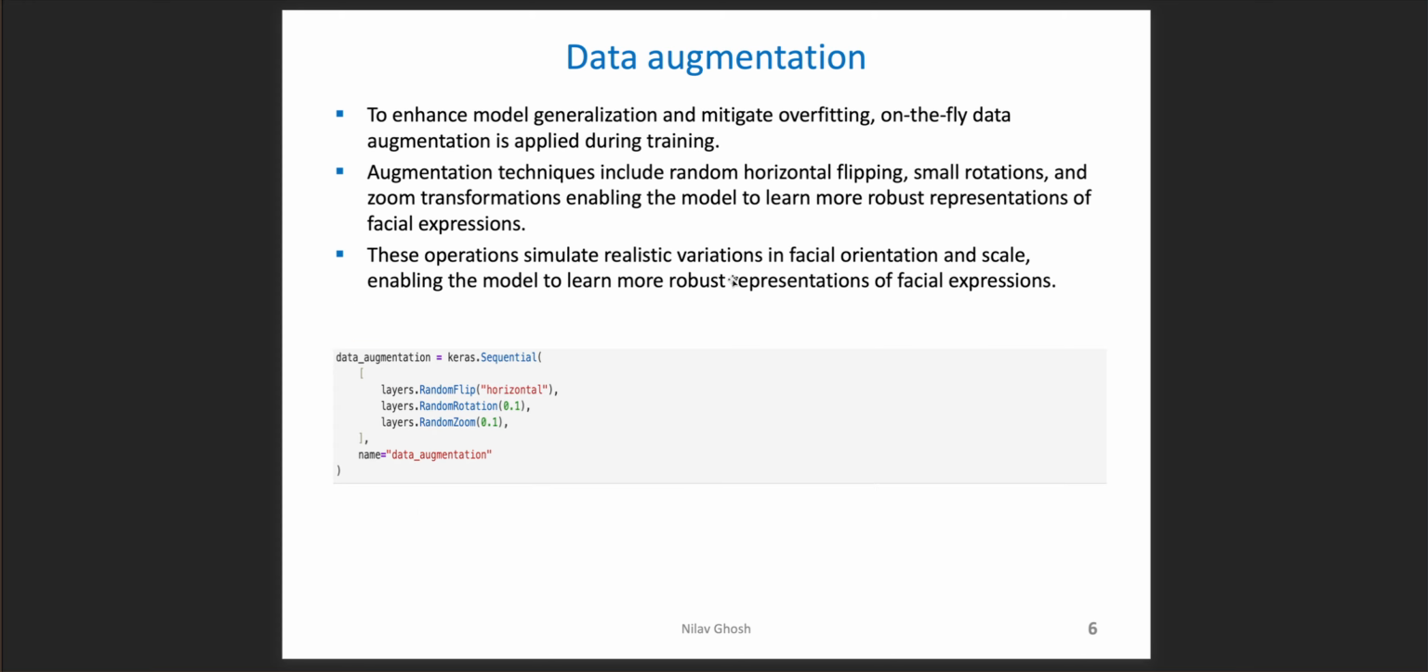Data augmentation. To enhance model generalization and mitigate overfitting, on-the-fly data augmentation is applied during training. Augmentation techniques include random horizontal flipping, small rotations, and zoom transformations, as you can see in the screenshot below. These operations simulate realistic variations in facial orientation and scale, enabling the model to learn more robust representations of the facial expressions.